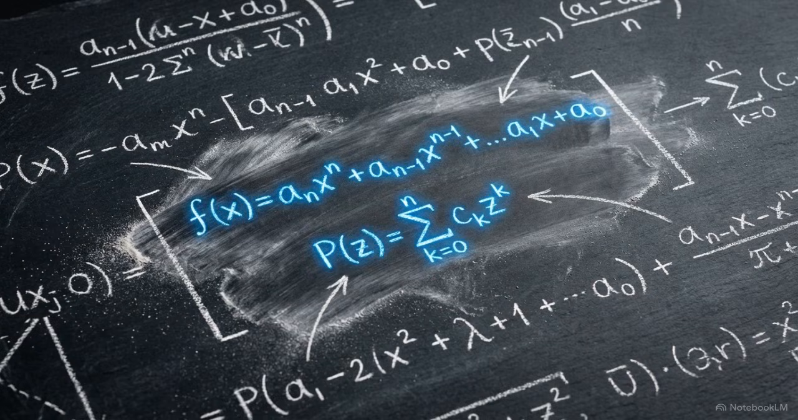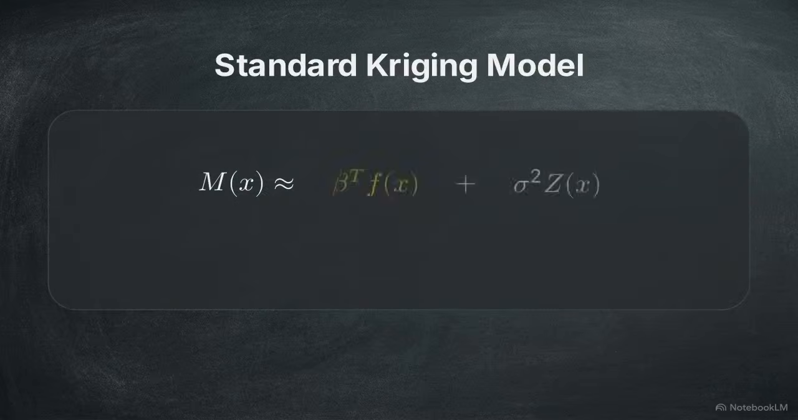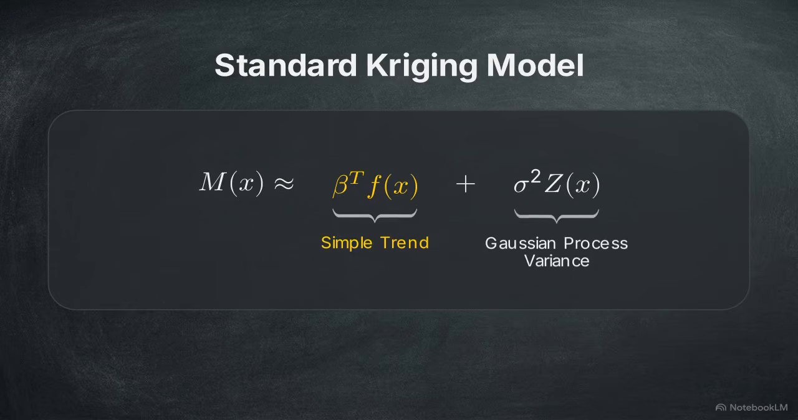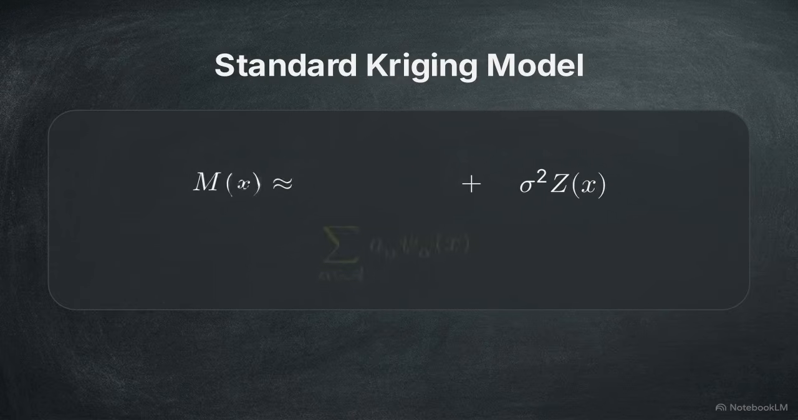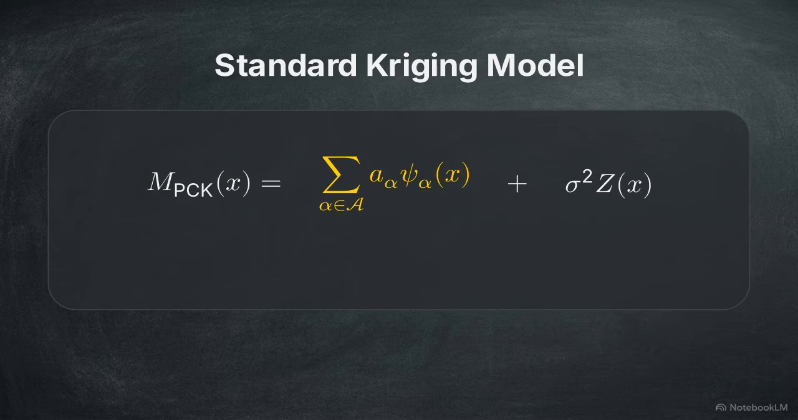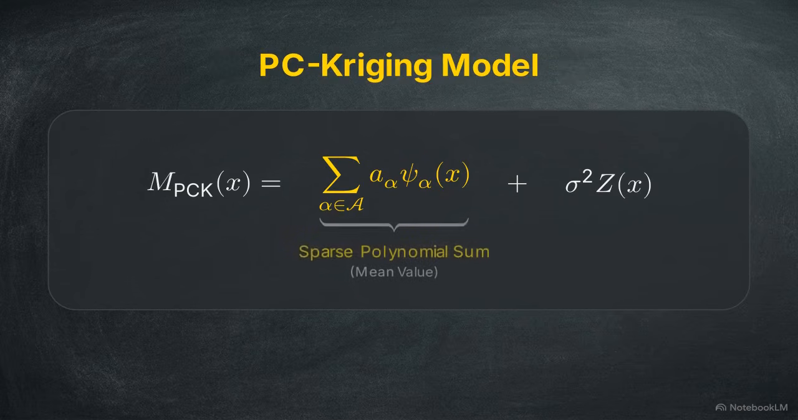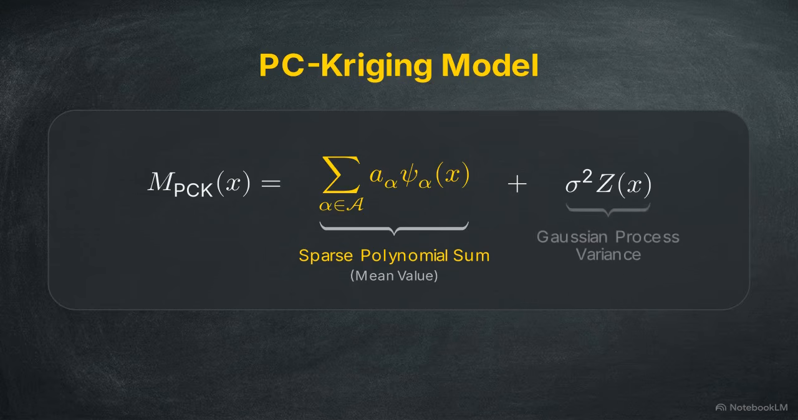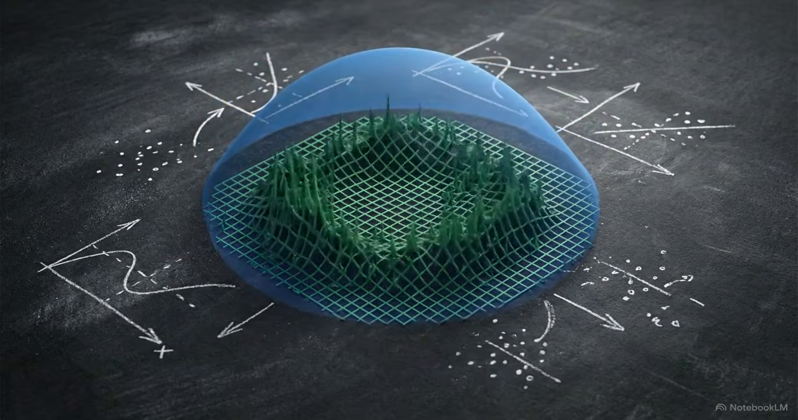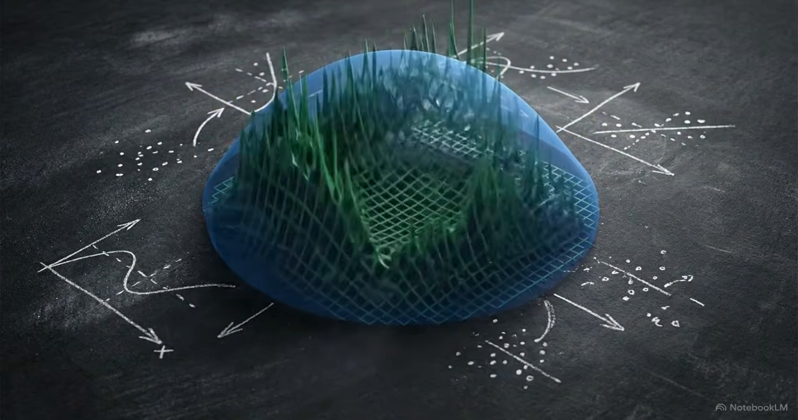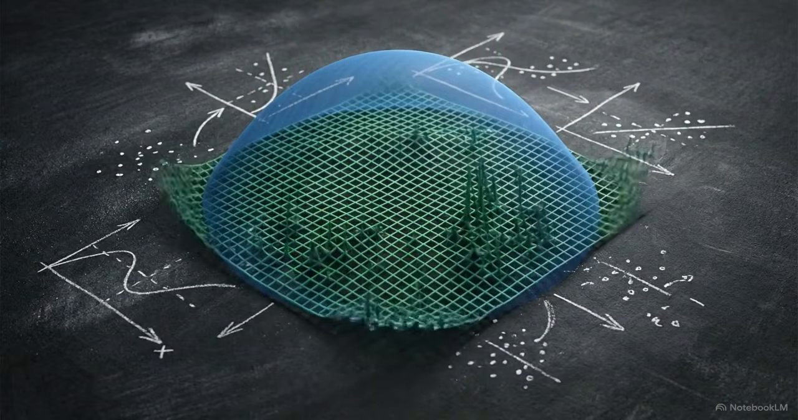To resolve this, researchers upgraded to universal kriging, proposing a structural unification. They replaced the flat constant mean with a sum of pre-selected functions. This is the standard kriging equation, where the response relies on a simple trend parameter plus the Gaussian process variance. By stripping out the simple trend parameter, researchers inserted optimal polynomials from the PCE framework directly into the kriging architecture. The first half is now a sparse polynomial sum, defining the mean value of the Gaussian process. The mathematical labor is divided. The polynomials approximate the global macrogeometry of the system, while the Gaussian process interpolates the localized residual variance.